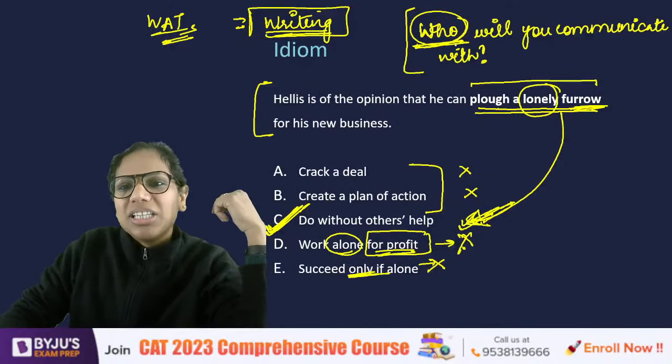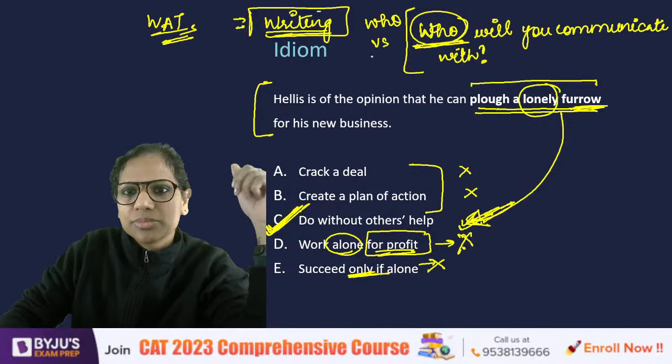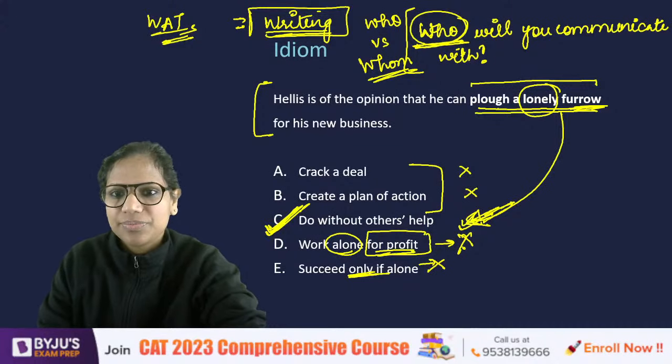अच्छा, so tell me, is this word correct here? Should who come here or should whom come here? Who versus whom? Yes, it should be who or whom. Quickly tell me.